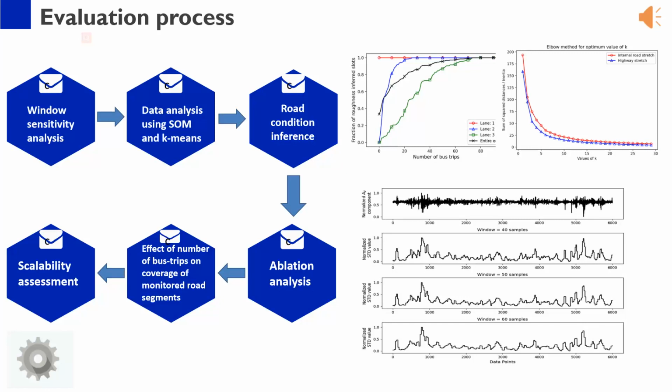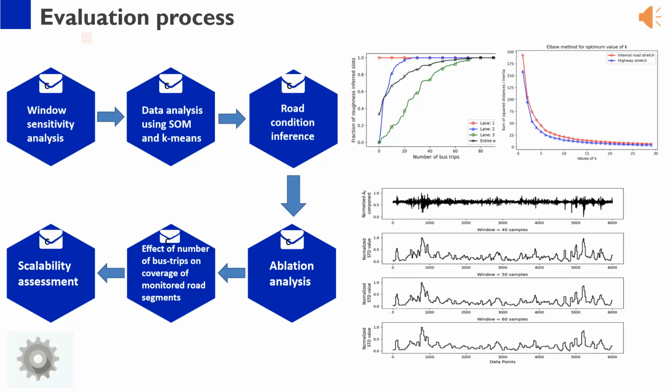Secondly, data analysis using SOM and k-means. The figure shows the distance matrix D and head count matrix H for the internal road stretches and the highway stretches. The distance matrix plots also contain markers of different shapes at each location of the rectangular grid of neurons. The neurons with the Y marker correspond to the damaged road segments, obtained by comparison of the distance of neurons. Third, road condition inference. The road roughness inference and damaged road segment identification are obtained for the test routes.